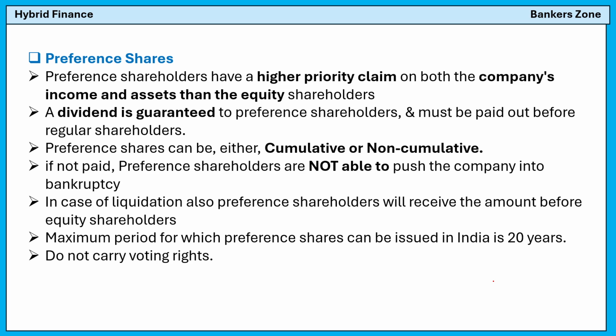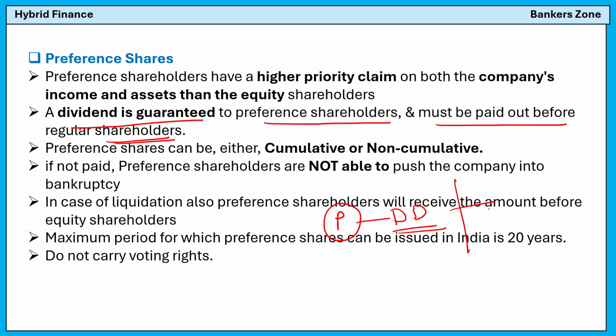Okay. Now see, first, preference share. What do you mean by the preference share? A preference shareholder has a high priority claim on both a company's income as well as the assets than the equity shareholder. See, the name itself indicates that if you are having a preference share of the company, you will be getting the preference. A dividend is guaranteed to preference shareholders and must be paid out before the regular shareholder. Okay. So, preference means you will get preference in case of distribution of dividends after the profit.